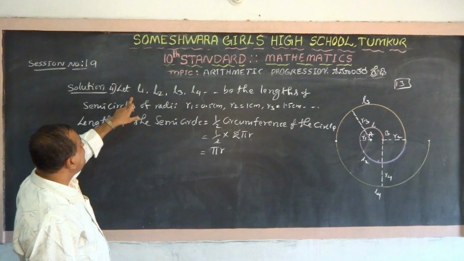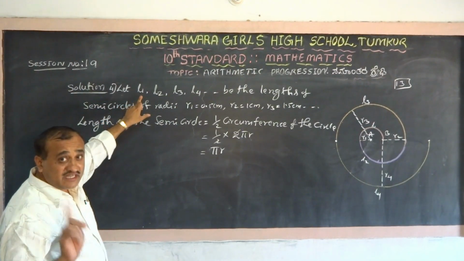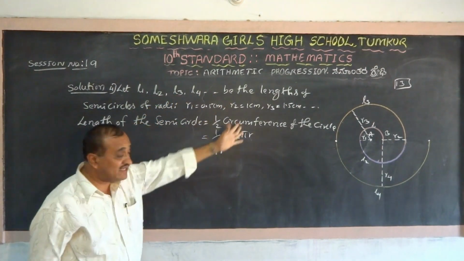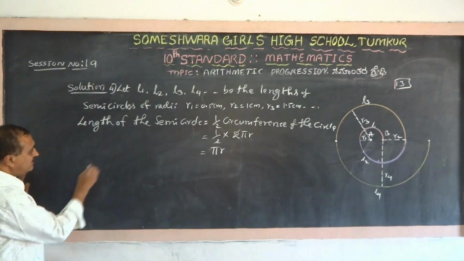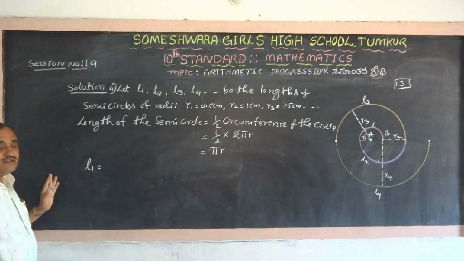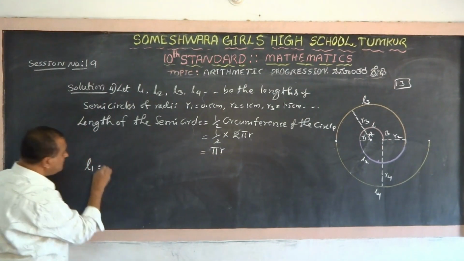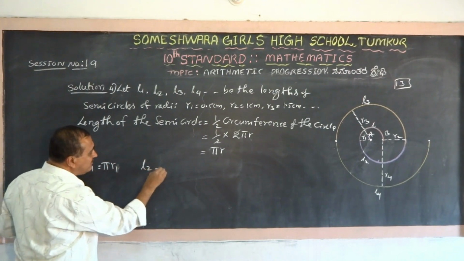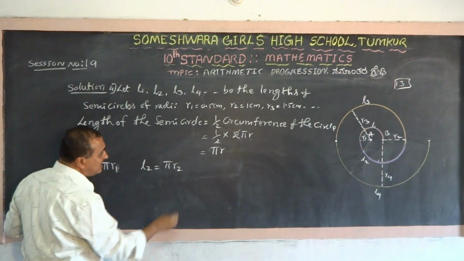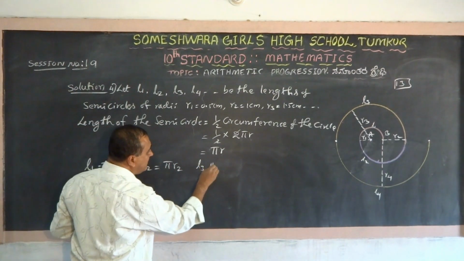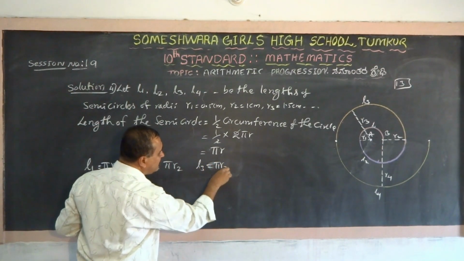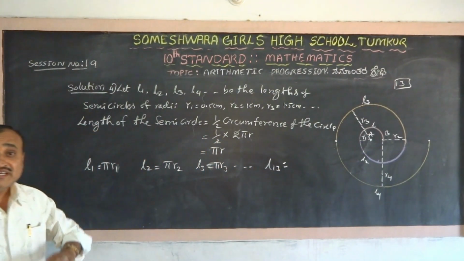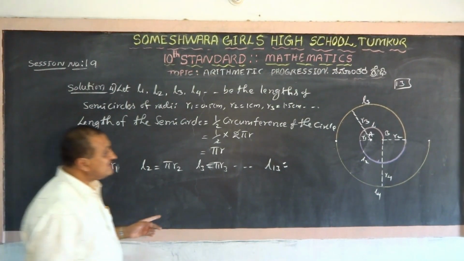Now L1 is the length of the first semicircle, L2 is the length of the second semicircle, L3 like that we write. Therefore L1 is pi into R1, L2 is pi into R2, L3 is pi into R3, etc. What is the length of the 13th semicircle?